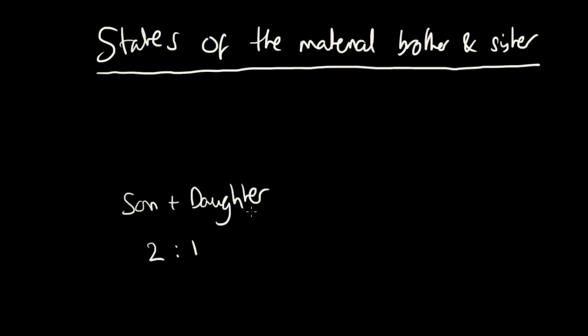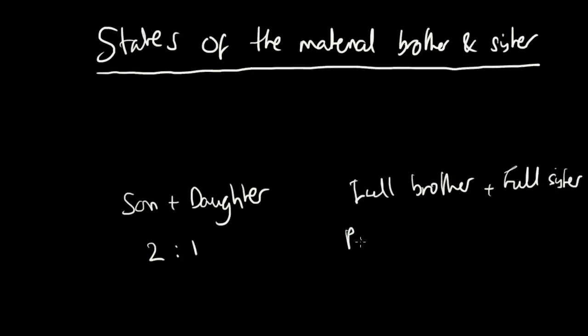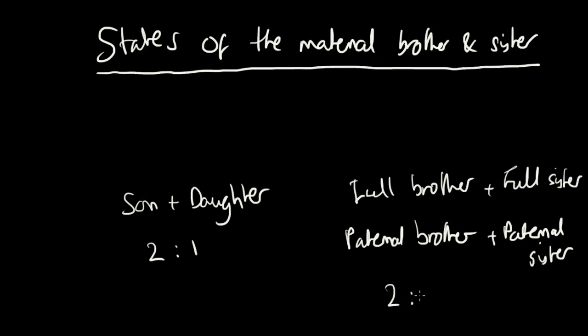So the usual situation where you have a son and a daughter, or if you have a full brother along with a full sister, and also for a paternal brother and paternal sister of the deceased, is that they all receive in a 2-to-1 ratio.